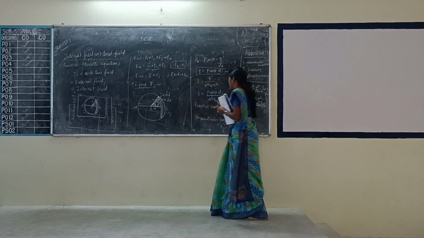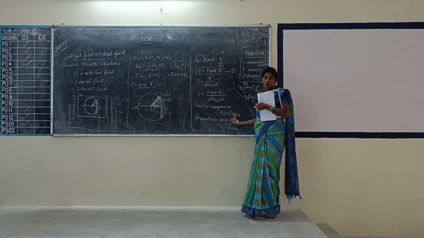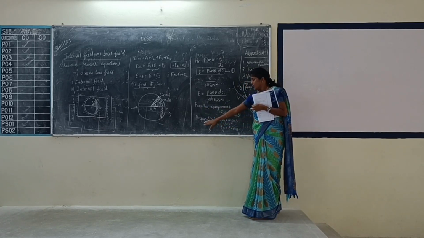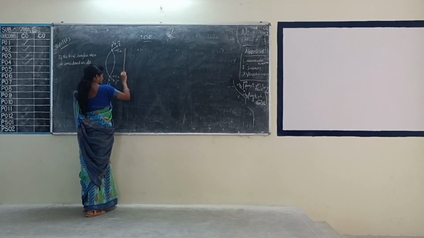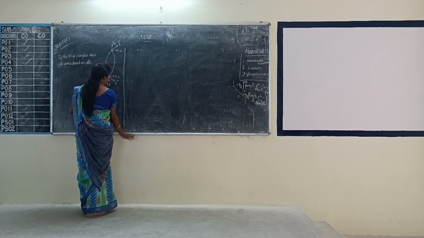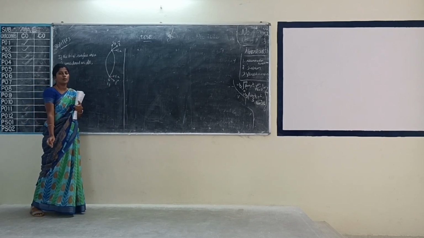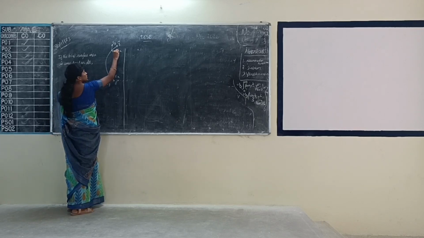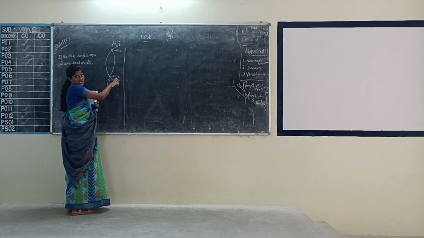For perpendicular component we are taking Ey equal to E sin theta. Listen, whenever the parallel component is used, we have to only use the cos theta component. Whenever you are using perpendicular component, we have to write sin theta. So listen, E vector is split into horizontal and vertical component.